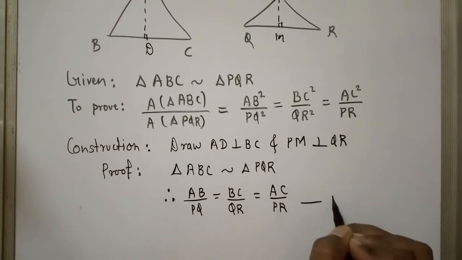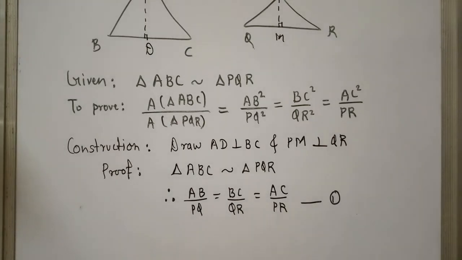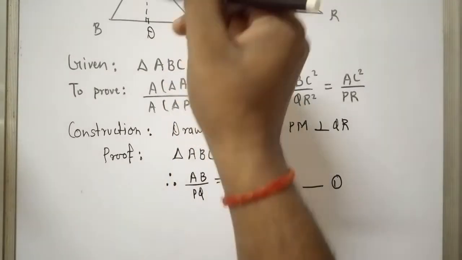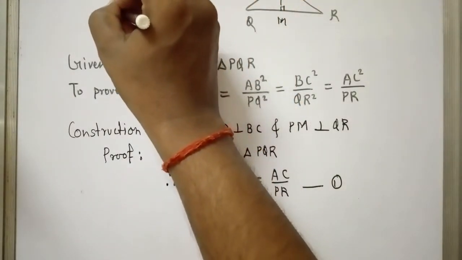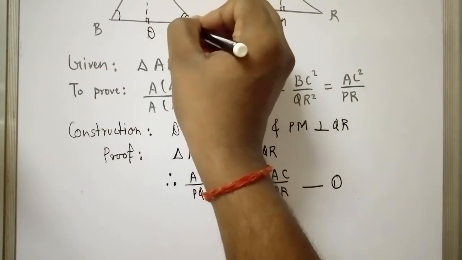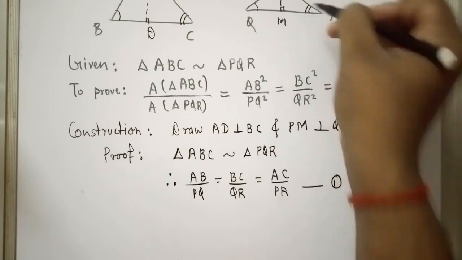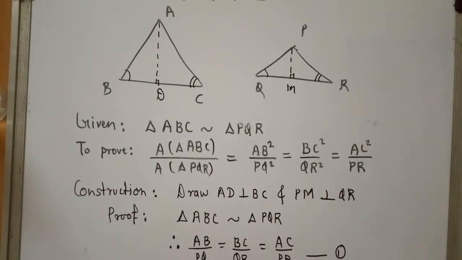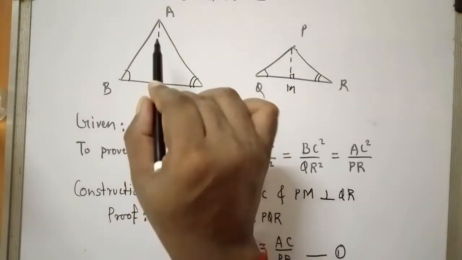Let's label this as 1. And as the triangles are similar, their corresponding angles must be equal. That means angle B will be equal to angle Q, and angle C must be equal to angle R. So we are going to take any one side. When I'm saying one side, what do I mean? We will compare,